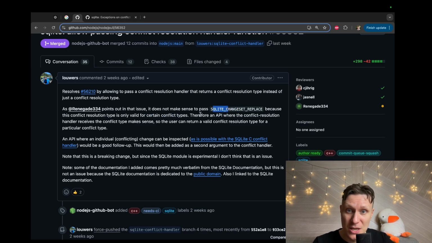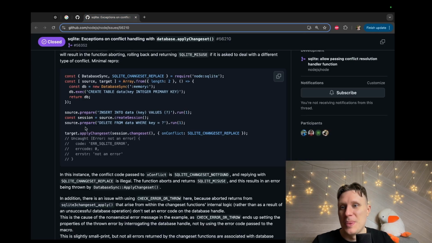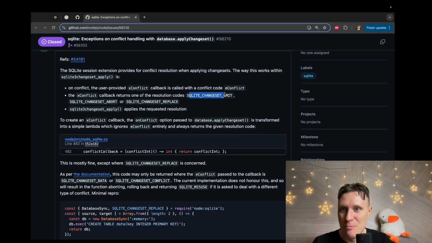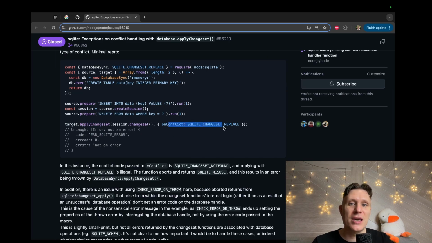Okay, I understand this. Therefore, an API with a conflict resolution handler that receives the conflict type makes sense, so the user can return a valid conflict resolution type for a particular conflict type. So we want to apply change sets, as I understand. And there might be some conflicts in this change set. And these conflicts sometimes need to be resolved with this strategy, but sometimes with a different one, like omit or abort, but not replace. So, okay, I get it.